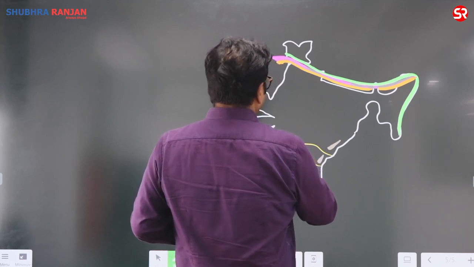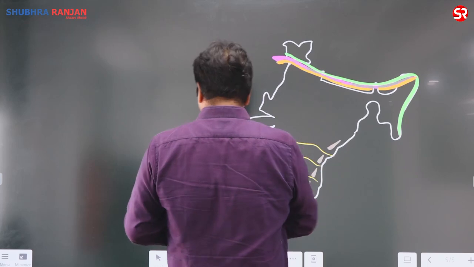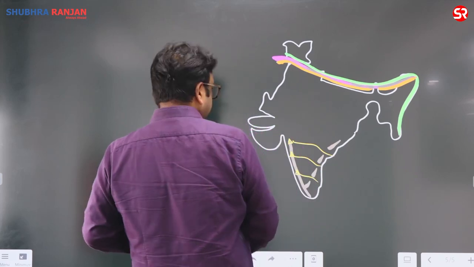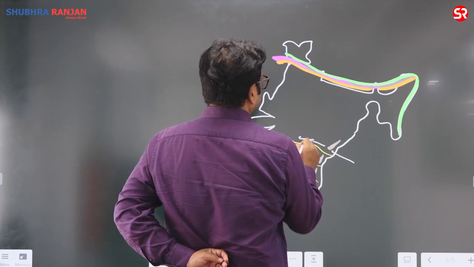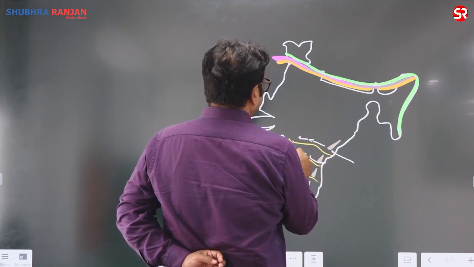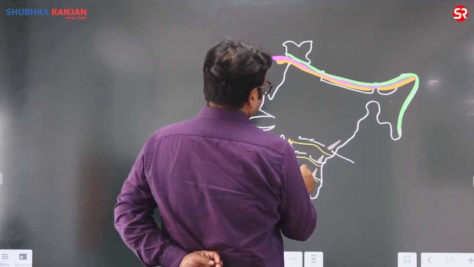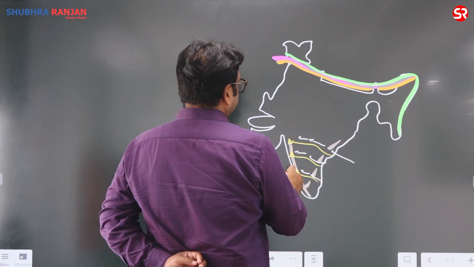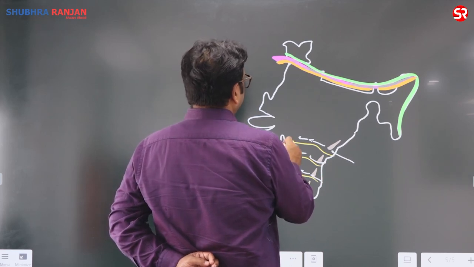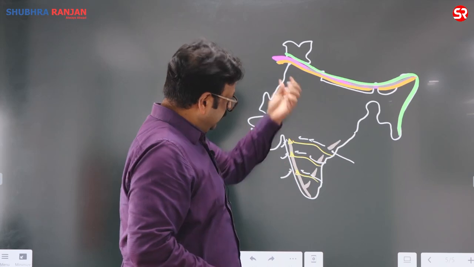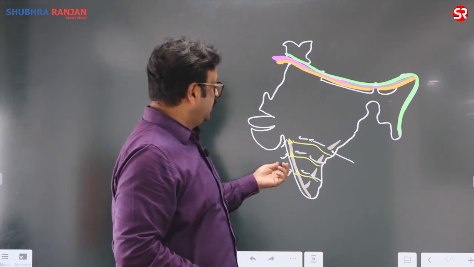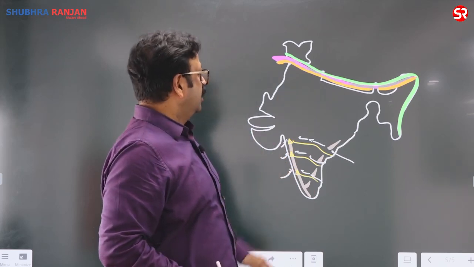So you will find that the valley plays a very important role in bringing the moisture-laden wind, like this Godavari, Krishna, Kaveri, and these winds are meeting over here, the Bay of Bengal branch as well as the Arabian Sea branch, meeting over here and sometimes leading to cloud burst.